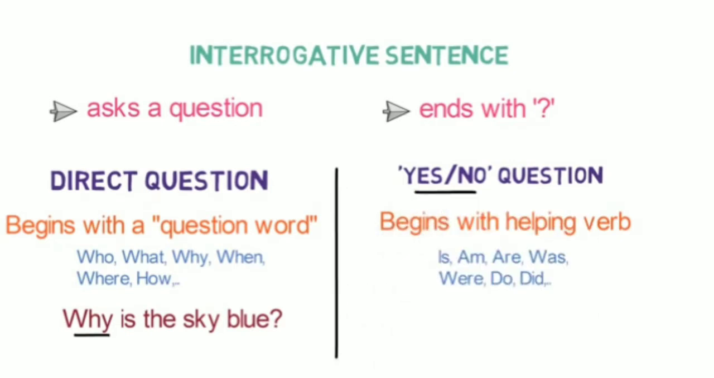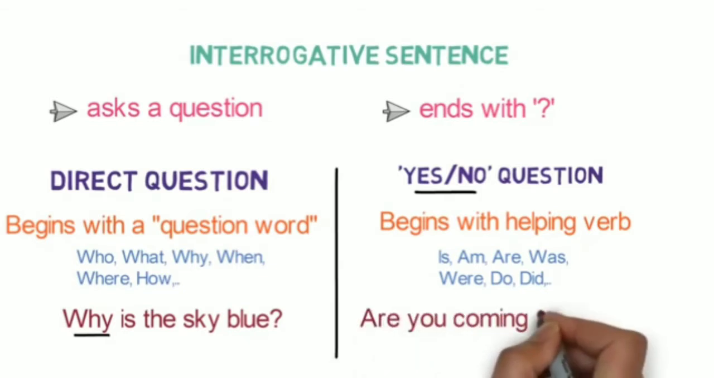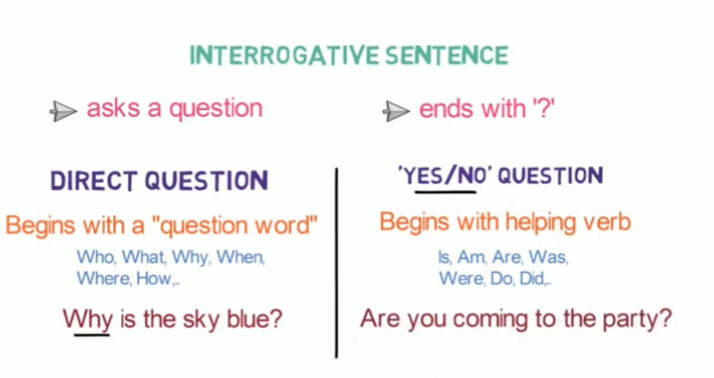Let me give you an example of it. Are you coming to the party? Notice how we used the helping verb to frame a yes-no type of question. Remember these two types of questions as we are going to come to this part again.